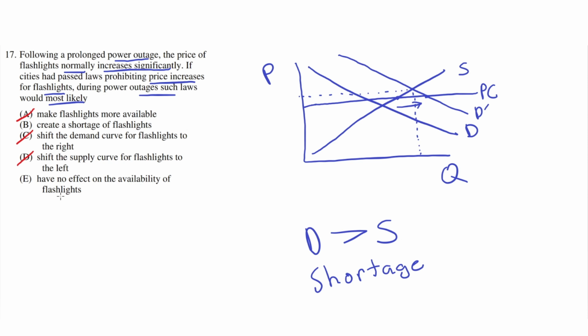This is incorrect because this simply doesn't make sense, because this wouldn't have no effect on the availability of flashlights. This would just cause a change in the price and an increase in the demand for flashlights as compared to the supply. So E would be incorrect, and the correct answer is B.